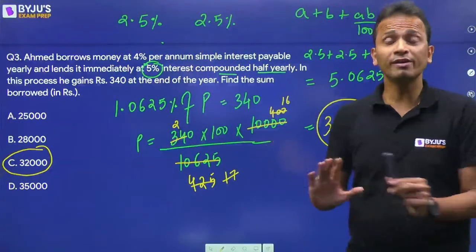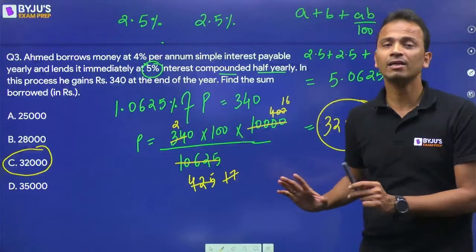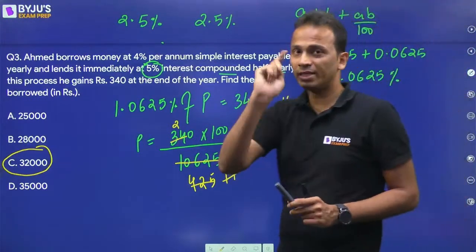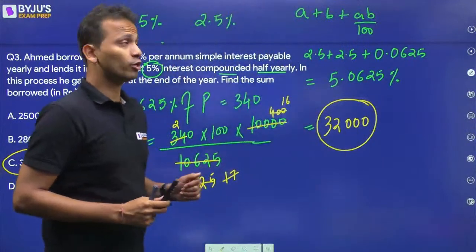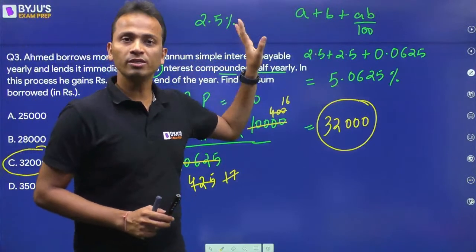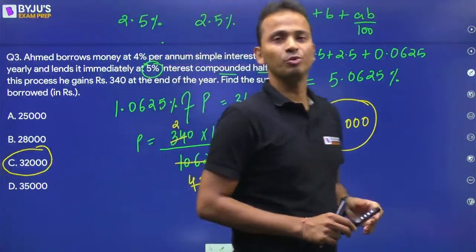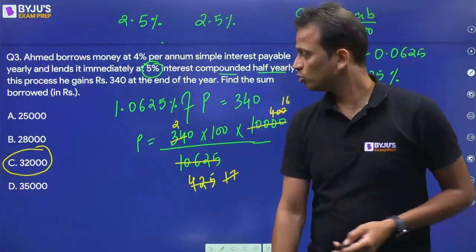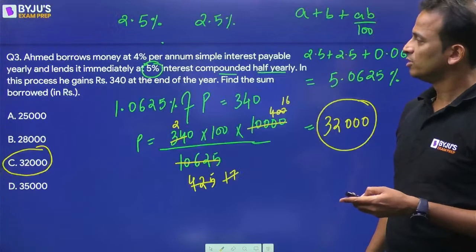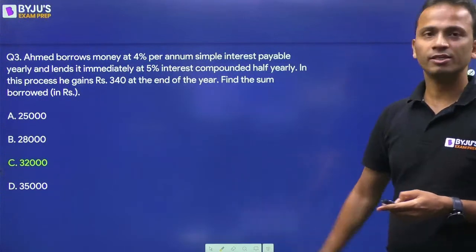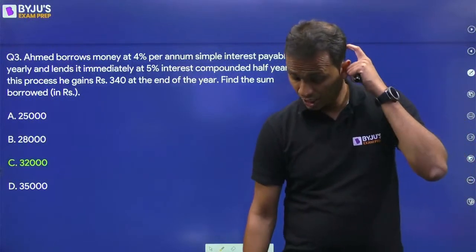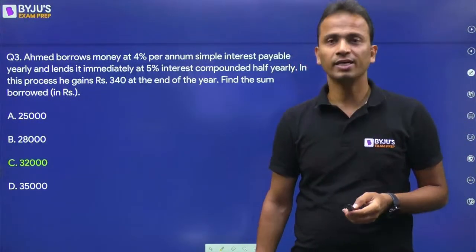So the calculation is not difficult. I have shown it in front of you, there is no problem in the calculation, the answer comes easily: 32,000. It's just the method that you are using that will save your time. Okay, so I have calculated the effective rate of interest using the formula of successive percentage change. So for question number 3, the correct answer is 32,000. That is option C. Ritik, Nidhi, Ishank and Music Core, 3 students gave the correct answer.